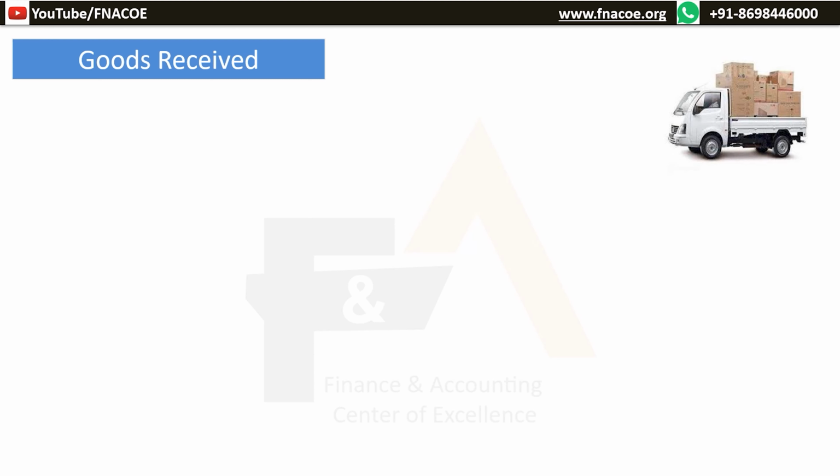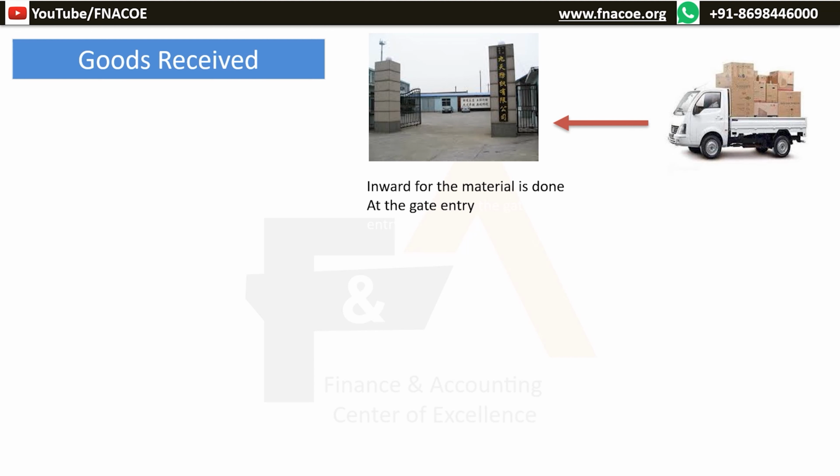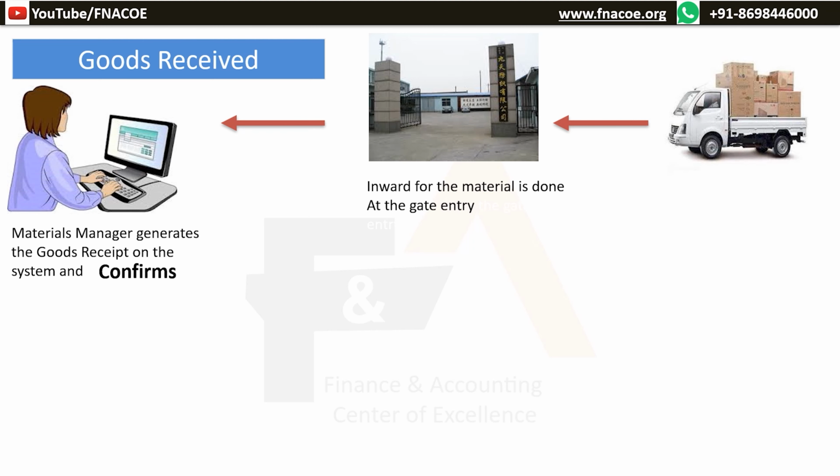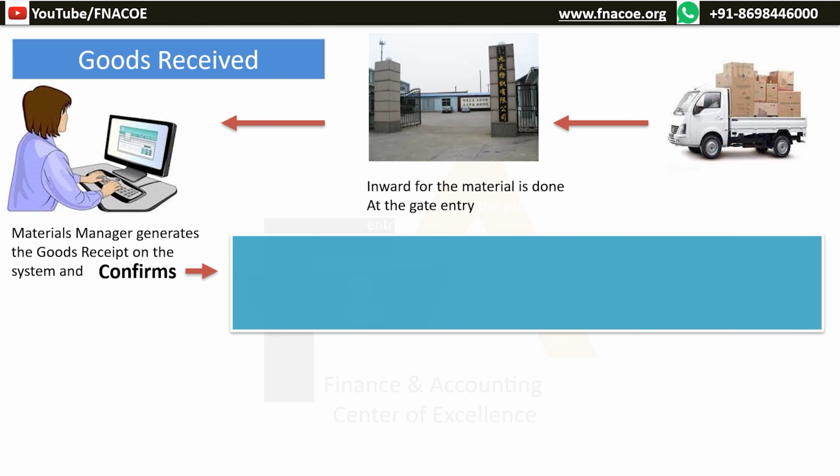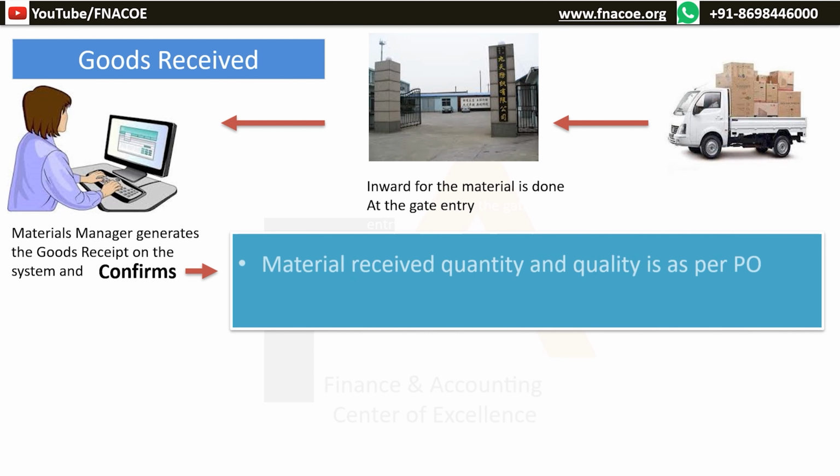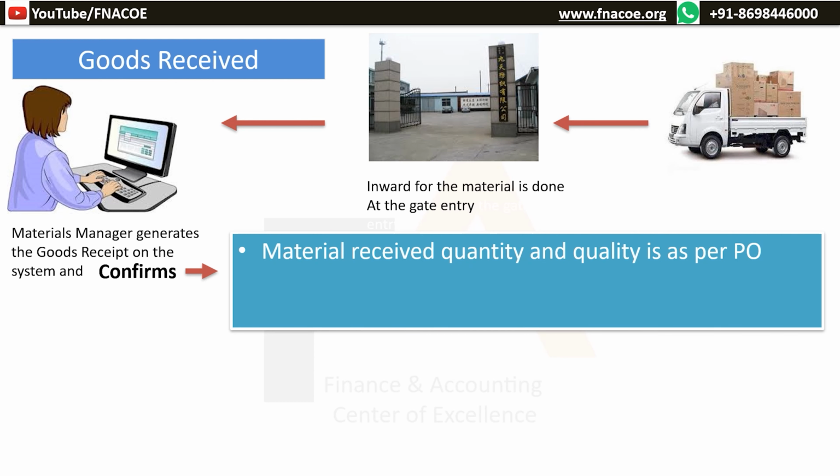So, goods received. The goods received process is the end of the procurement to delivery stage. All goods received are first inwarded at an entry point of a factory and then go to the factory store. The materials manager is responsible to check the quantity of goods received and check that, in general, goods received are not damaged. The materials manager and her team will count the material and share the acceptance note, that is, sign the delivery note or challan copy and return it to the goods carrier.